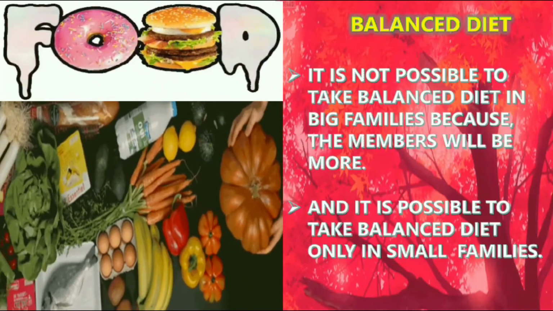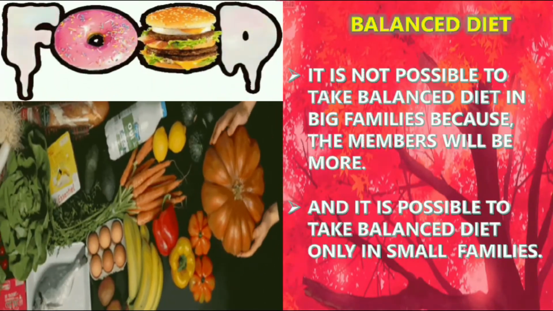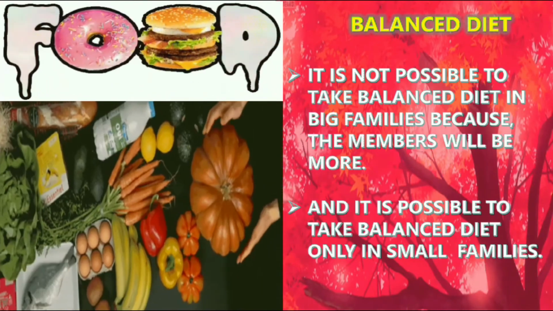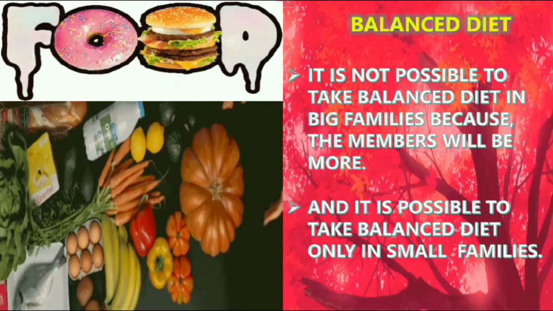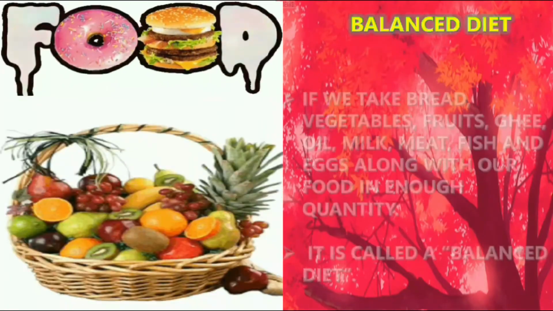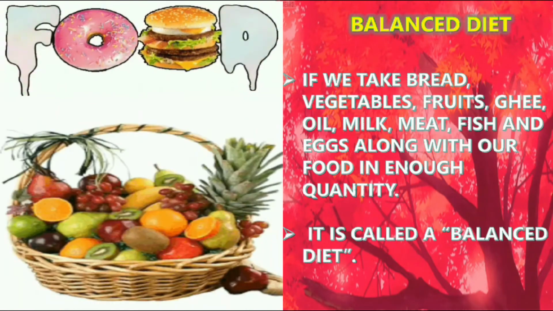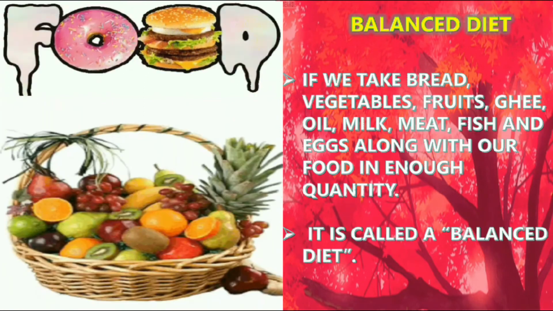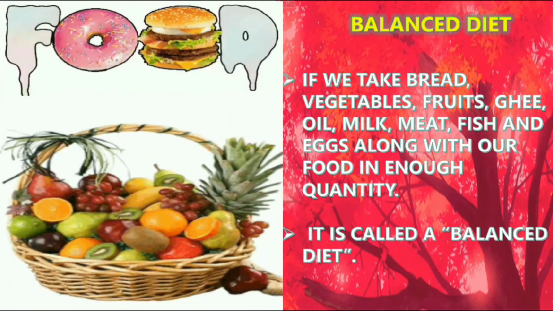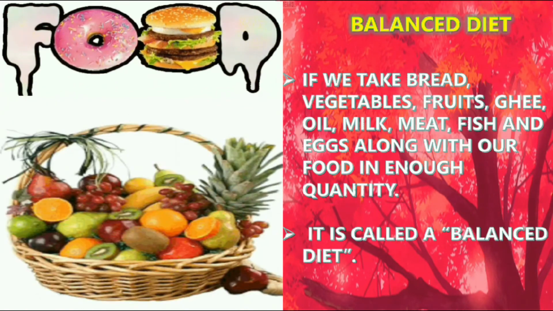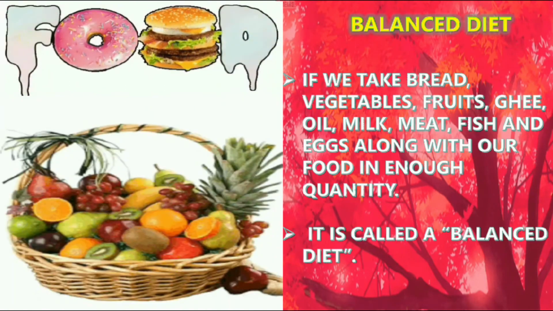It is not possible to take a balanced diet in a big family because the members will be more, and it is possible to take a balanced diet only in small families. If we take bread, vegetables, fruits, ghee, oil, milk, meat, fish, and eggs along with food in enough quantity, it is called a balanced diet. Everything that gives you energy, like protein, vitamins, fat, and all the minerals should be there. Having all the nutrients in your diet is known as a balanced diet.